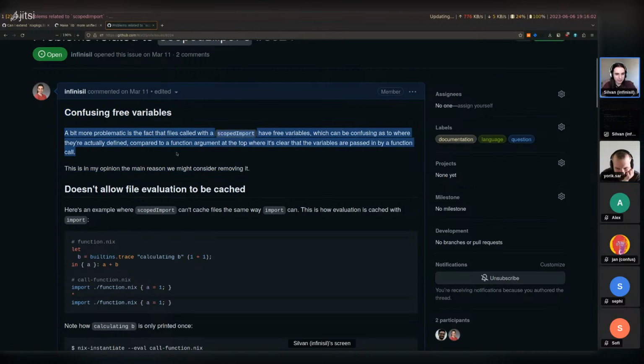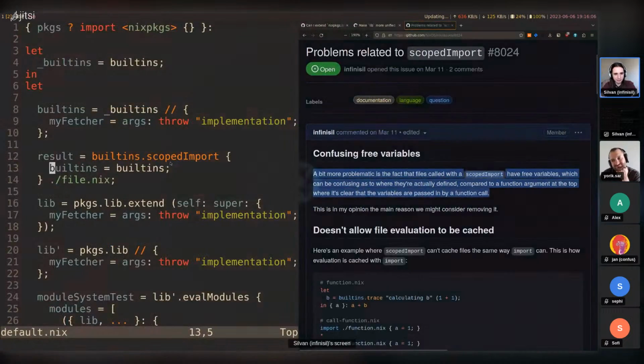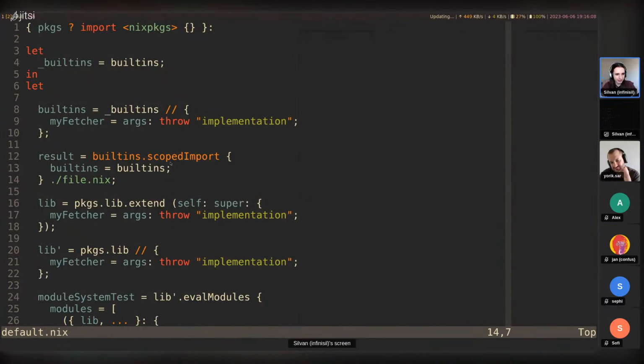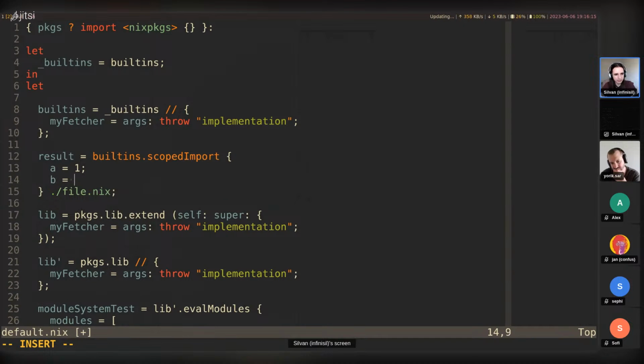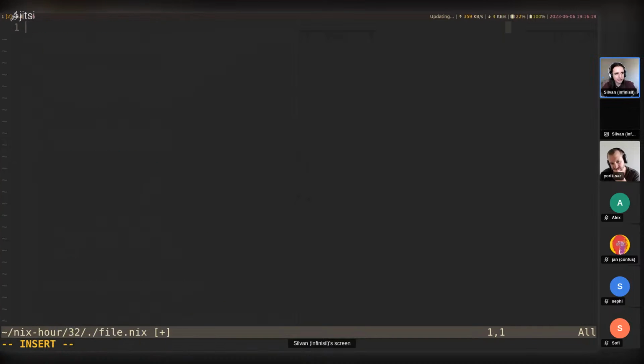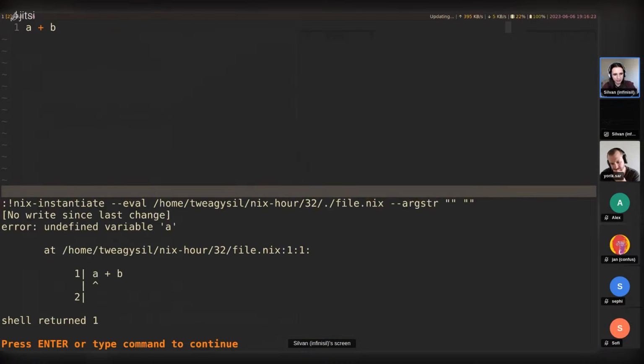That is that you don't really know what the free variables of expressions are anymore. So in this file.nix, let's change this a bit and say scopedImport with a equal to 1 and b equal to 2. And now in the file in here, we say a plus b. By default, this would not be a valid Nix expression because we don't have a variable a defined in scope here.